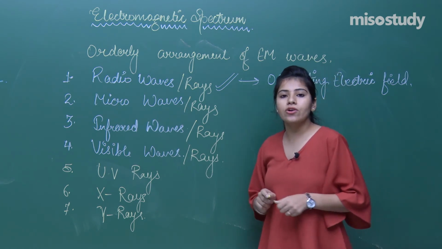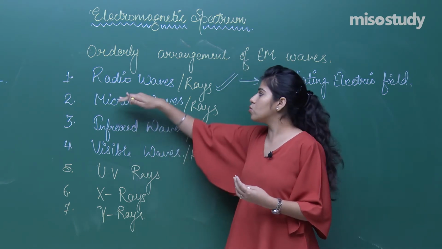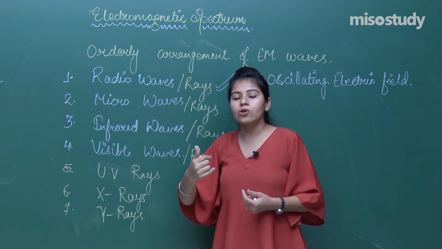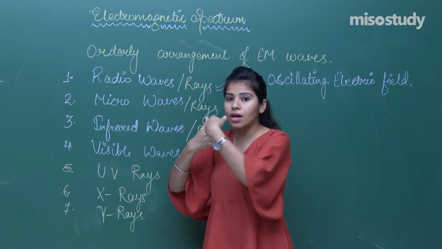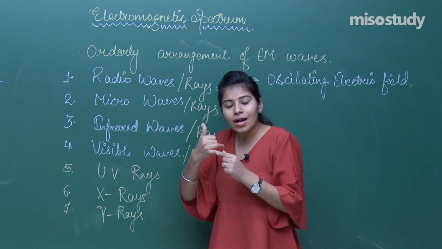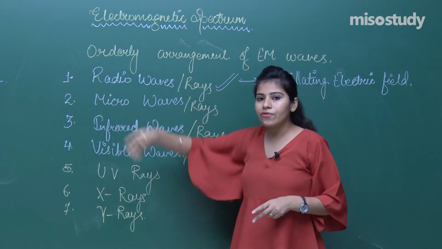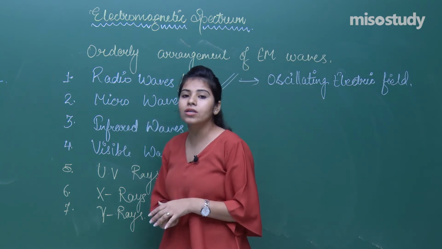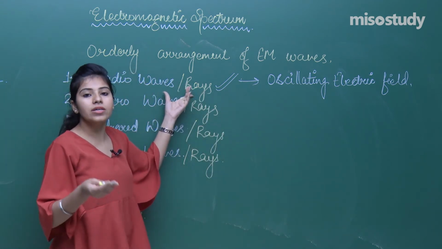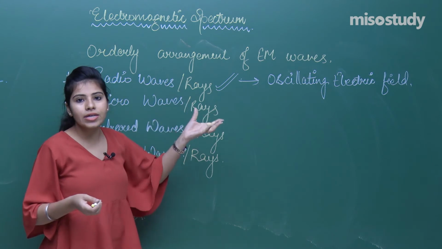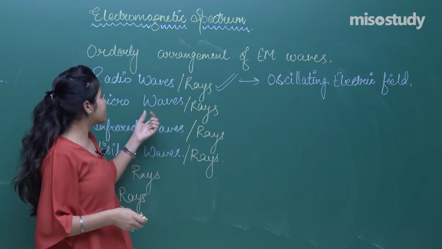What are the uses of radio waves? That you are very much familiar with. In FM, in TV transmission, you use radio waves. Furthermore, if you speak on a phone call, your voice is transferred to another person who is sitting in another city or another country. That is with the help of radio wave communication. Secondly, radio waves are used for a number of purposes, including medical purposes, and they obey the laws of reflection and refraction.